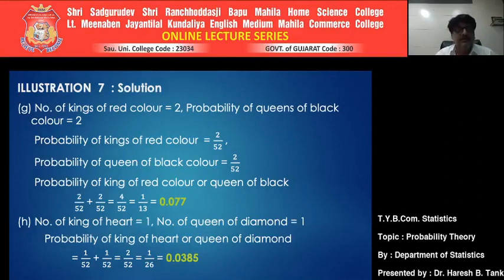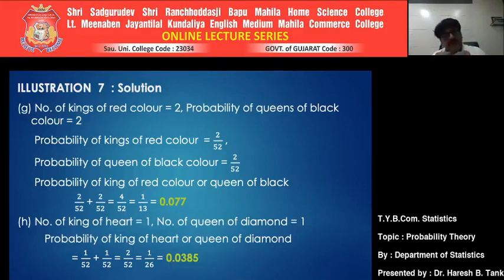Now our intention is to get the probability of a king of red color or a queen of black. Get the individual probabilities. How many kings of red color are there? There are 2. How many queens of black color are there? There are 2. So the probability of a king of red color is 2 upon 52, and the probability of a queen of black color is 2 upon 52.